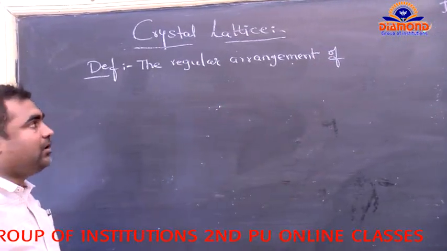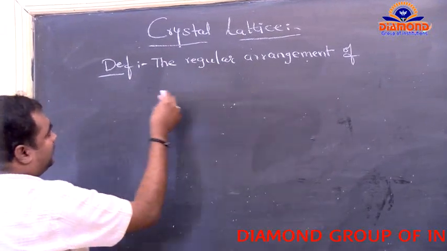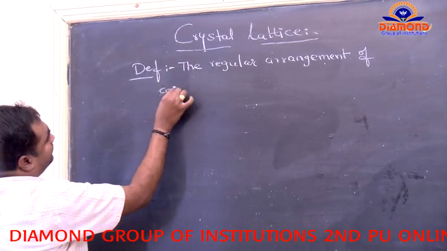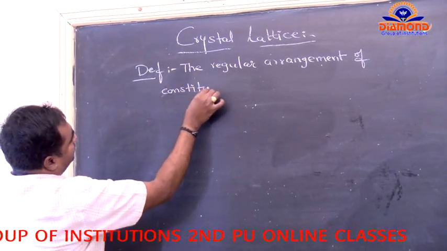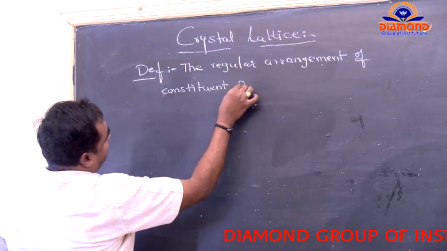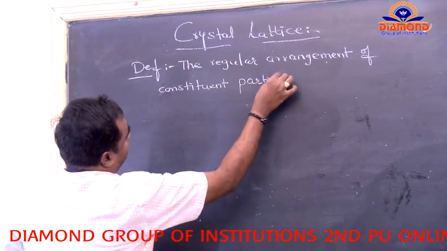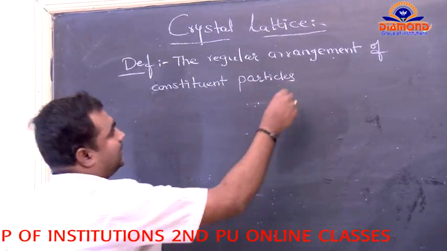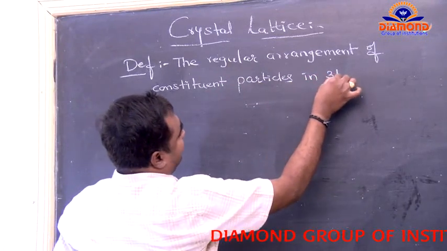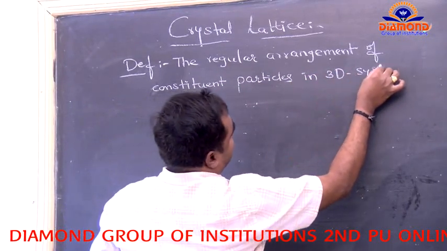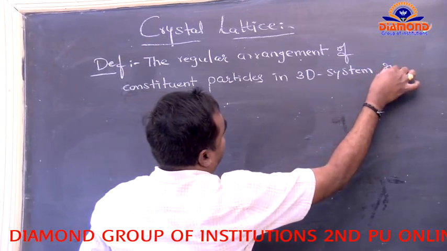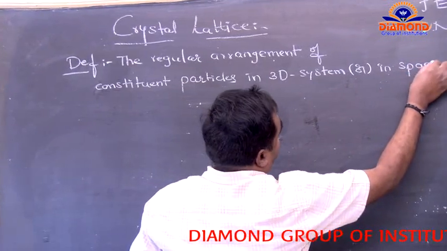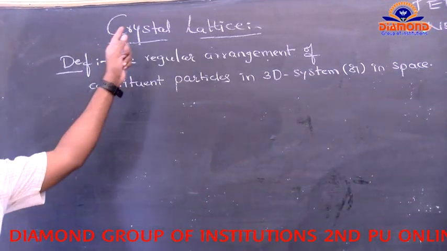The regular arrangement of constituent particles in a three-dimensional system in space is known as the crystal lattice.